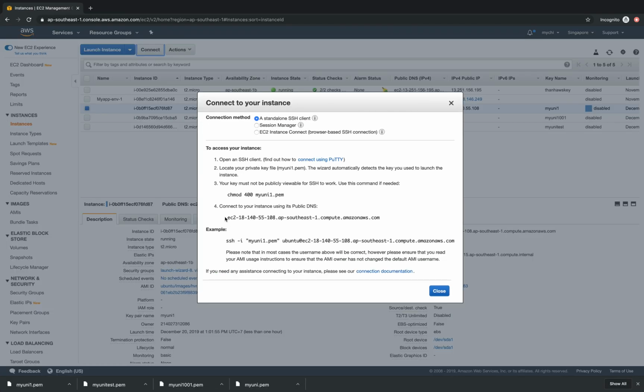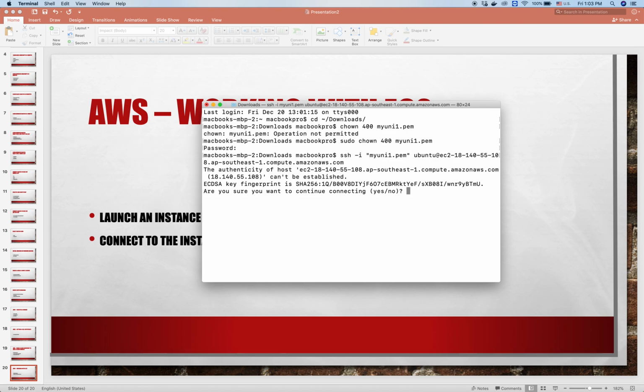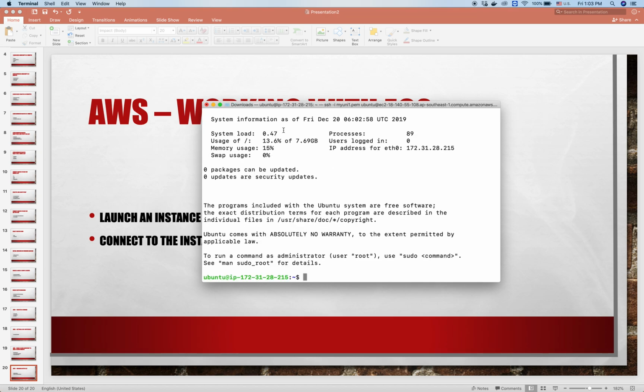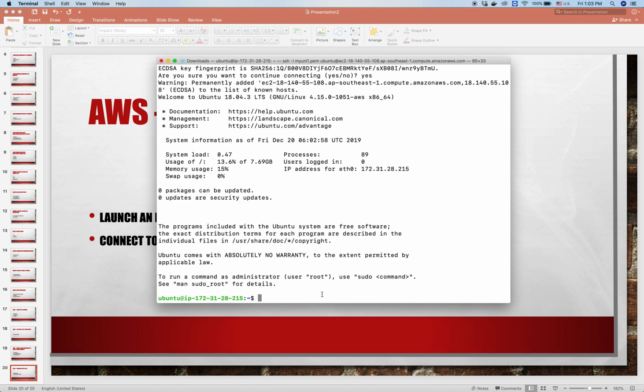We click Connect. It will generate a command line. We just need to copy that command line and paste it here. Say yes. It failed because the connection is not connected. Let's try one more time. Right, yes. There we go. We are now in the EC2 instance shell.